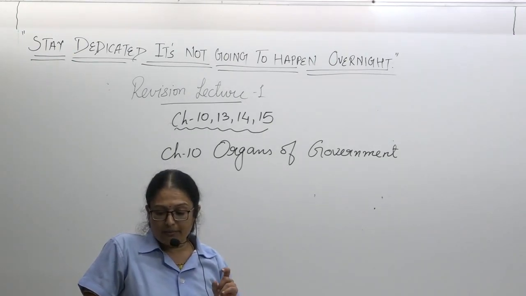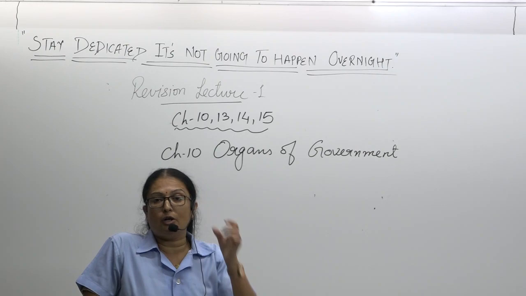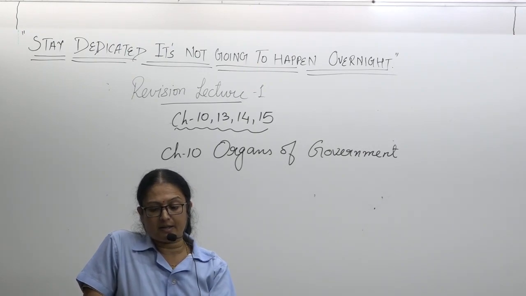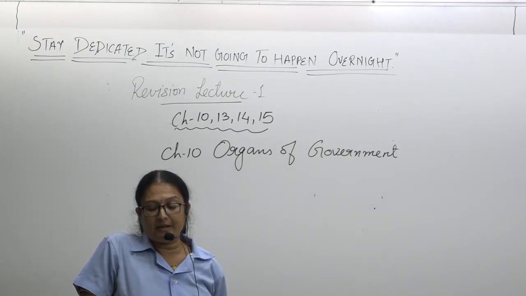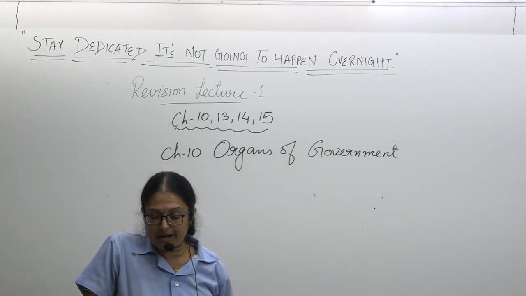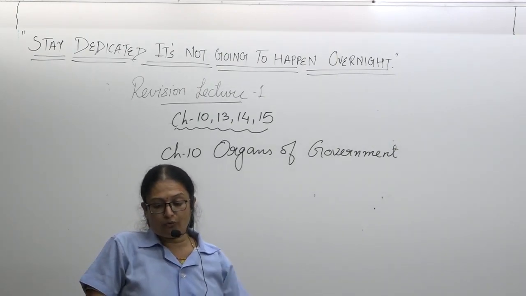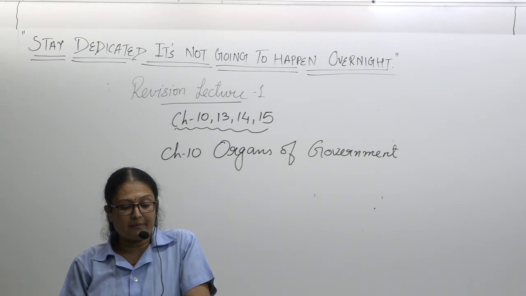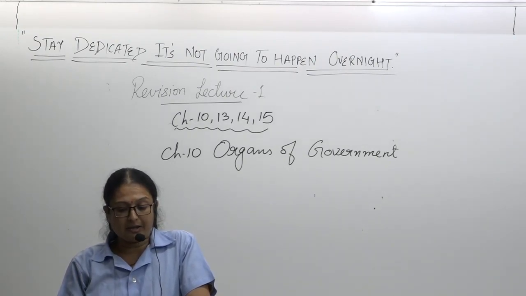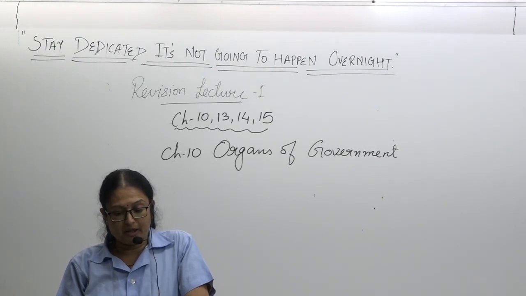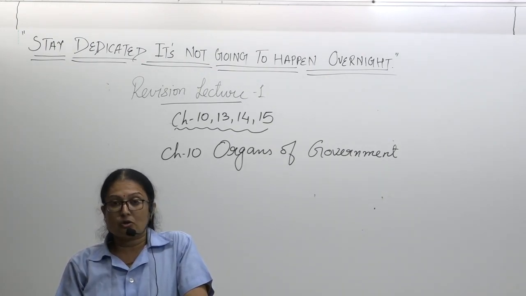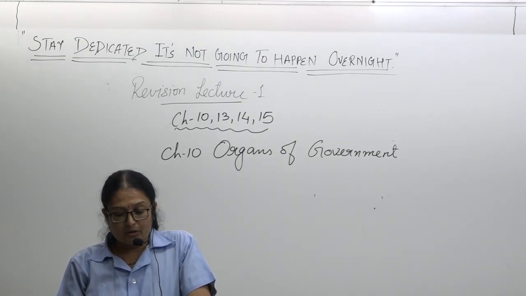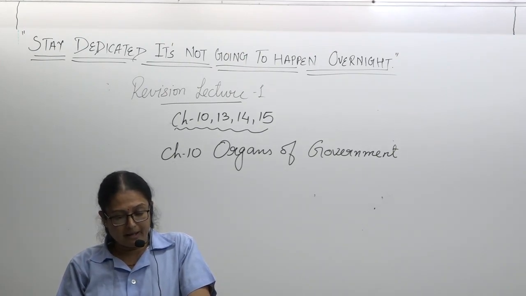So one of the main objects of the nation is to maintain law and order, and thereby achieve the welfare of the nation, at the same time to nurture and protect the freedom and the fundamental rights of the citizen. So for the progressive development of the state, it is necessary that all three organs of the government, that is the legislature, executive and the judiciary, work in mutual unity, cooperation and coordination, so the government can run the administration effectively and efficiently. We are going to talk one by one.